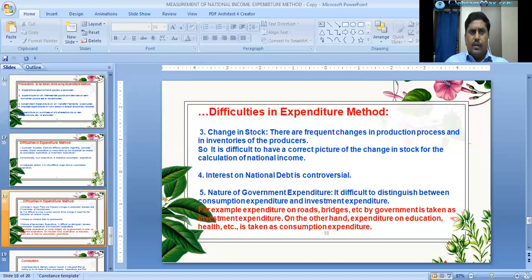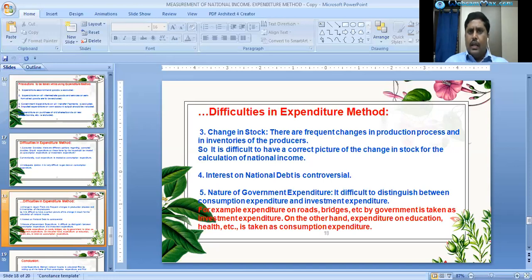And the fifth one is the nature of government expenditure. There are difficulties regarding the nature of government expenditure as well. Here also, it becomes difficult to distinguish between consumption expenditure and investment expenditure. For example, expenditure incurred by the government on roads, bridges, etc. is taken as investment expenditure.